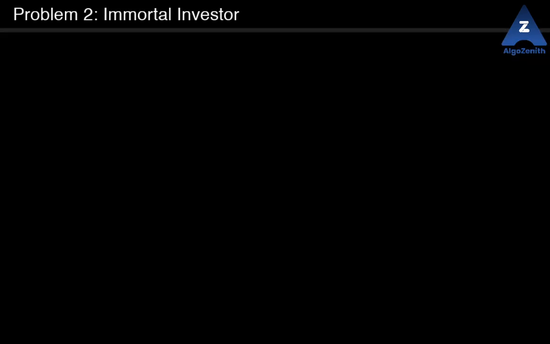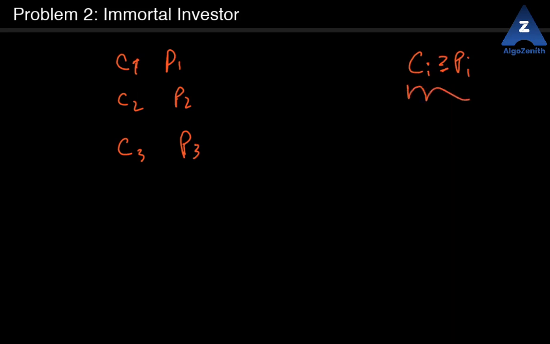So let's have a look at the idea. Suppose you have a lot of Ci, Pi values: C1 P1, C2 P2, C3 P3. Let's keep only 3 for now. First of all, you can always discard the things that have Ci greater than or equal to Pi, because there is no point in investing in any such investment. You won't get any benefit.